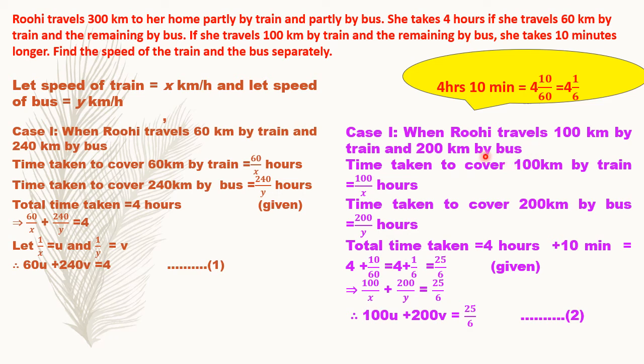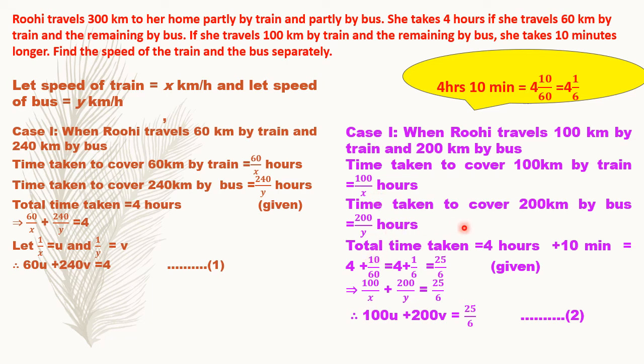Here, Ruhi is traveling 100 kilometers by train. So the time taken to cover a distance by train is equal to distance upon speed. In the train she travels 100 kilometers and the speed is constant. Speed of train is x. So time taken is 100 upon x.